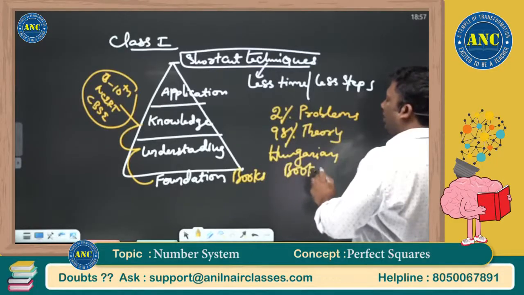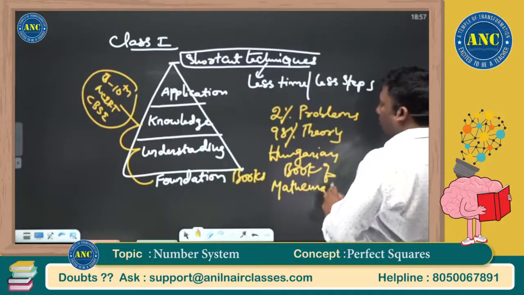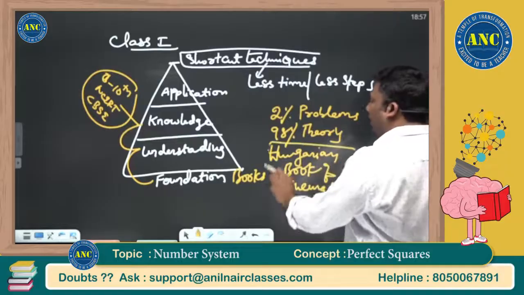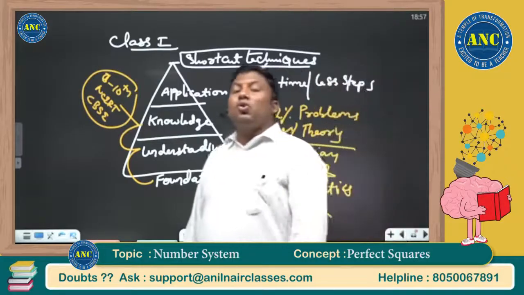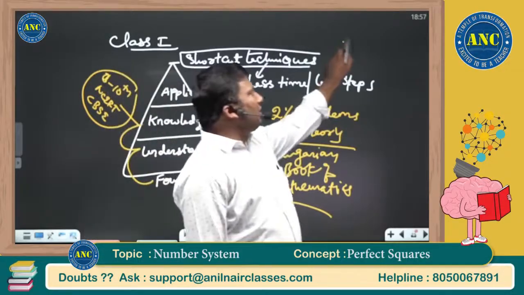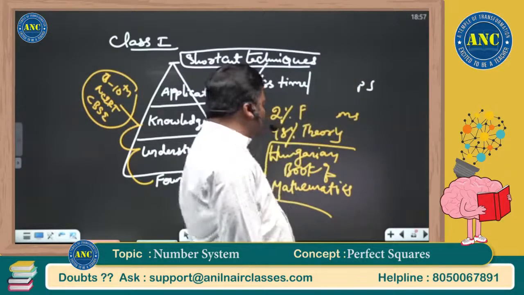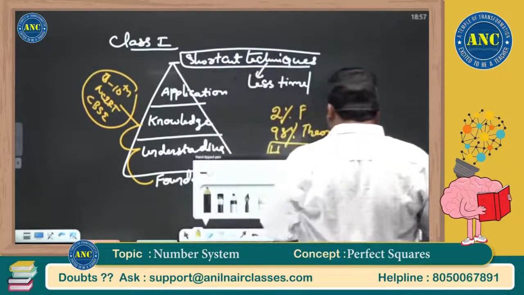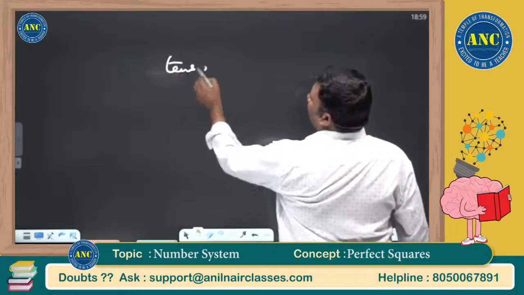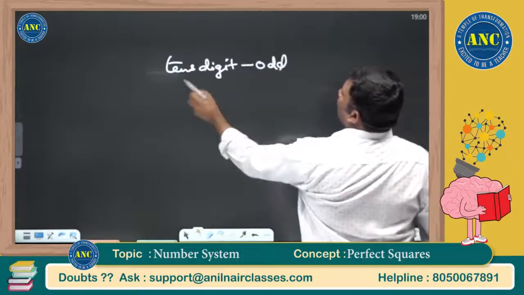Hungarians are considered to be extremely good in mathematics. Take any Hungarian standard school books; you will find a lot of these books on artofproblemsolving.com, AOPS.com.